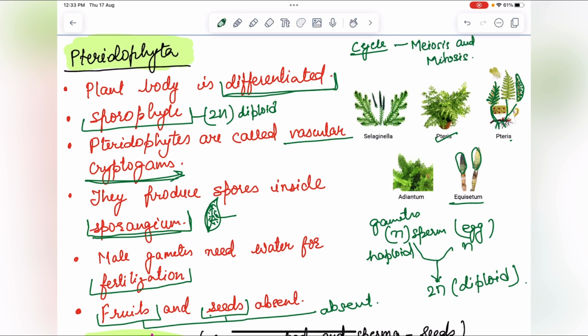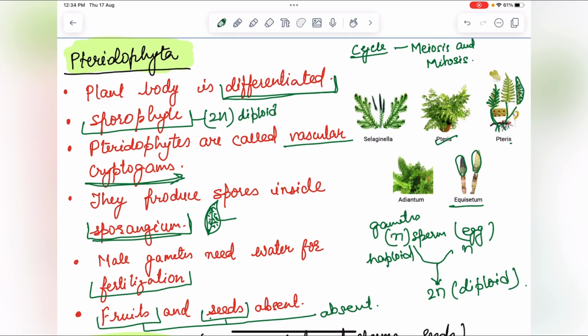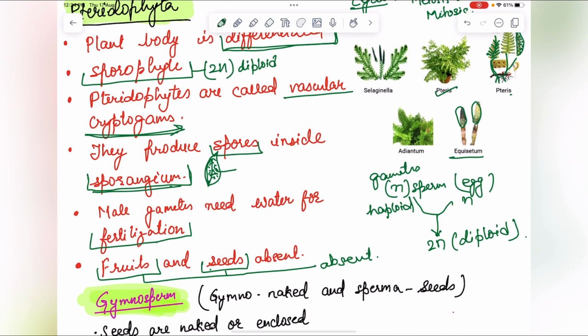Gametophyte is a small but independent stage in the life cycle. In pteridophyta, vascular tissue is present, and this vascular tissue appears firstly in pteridophyta. The next point is they produce spores in the sporangium, and male gametes need water for fertilization. Fruits and seeds are absent in this.